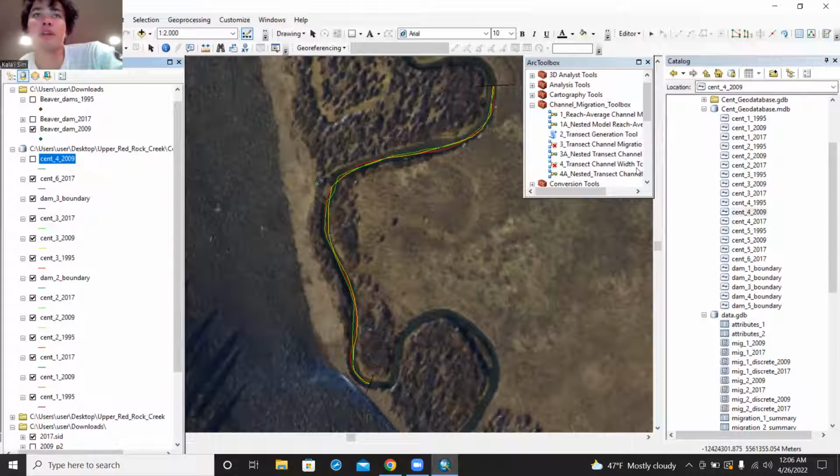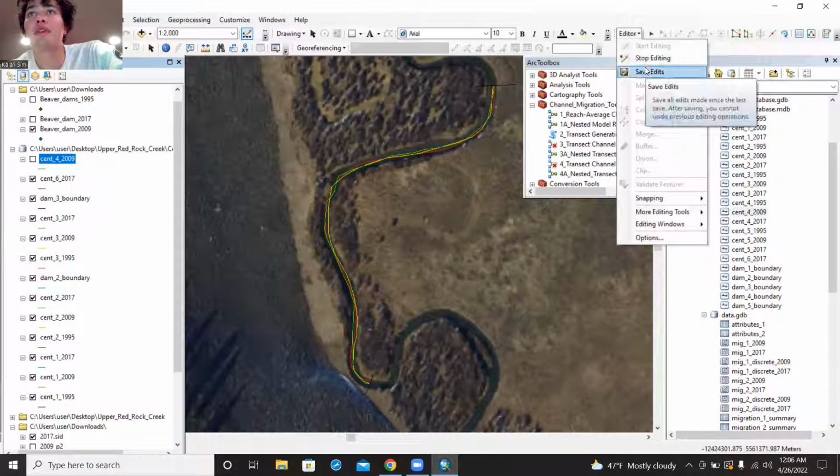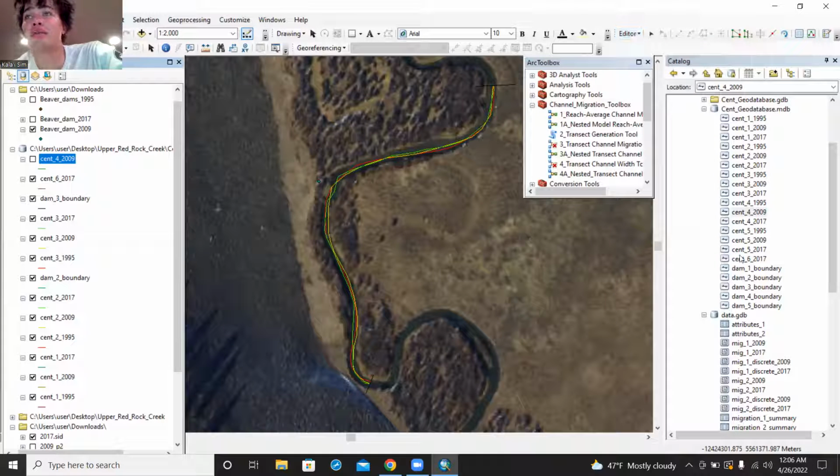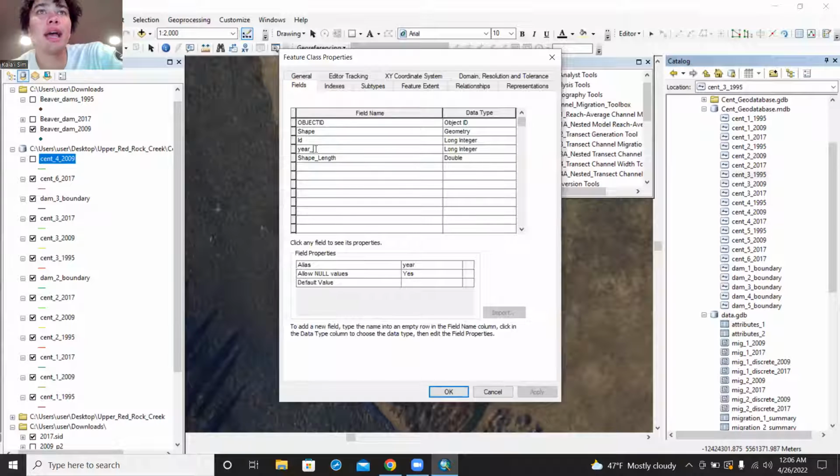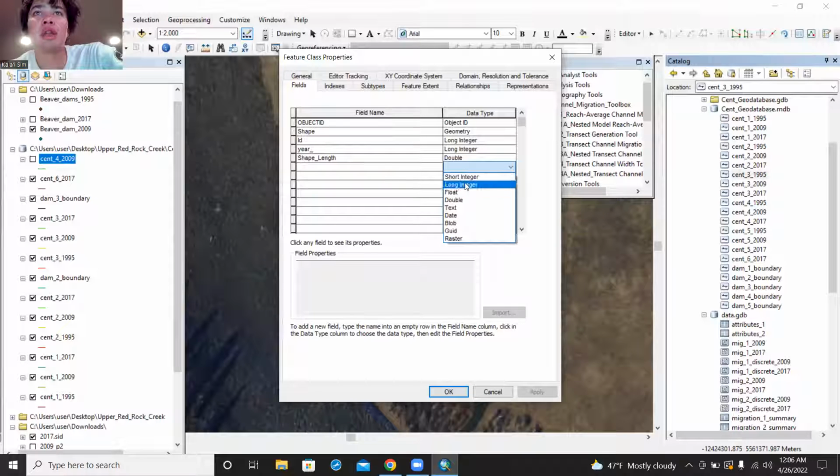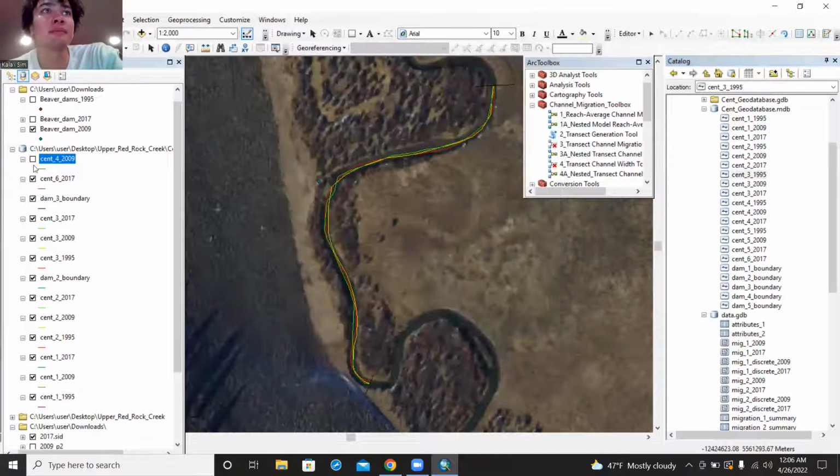Then what you're going to want to do is you're going to have your center lines and you're going to want to create a field. So you're going to want to start editing, press start editing. I'm already editing. So click on the year. This is my center line number 3. Click on it, properties. I already have it, but what you would do is you type in year, and then you would do data type, and you do long integer. Press apply, and press OK.